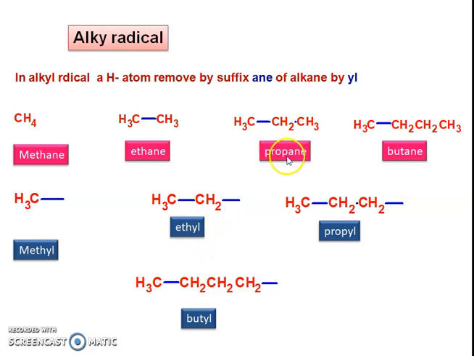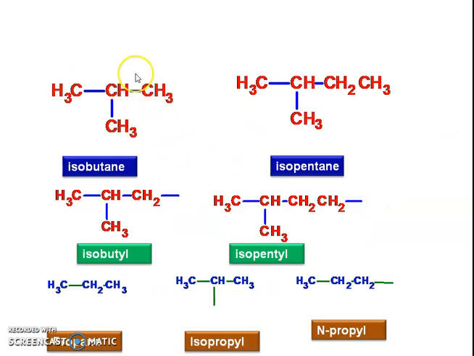The third alkane is propane, so the ane is replaced by yl, giving propyl. The last one is butane, so the ane is replaced by yl, giving butyl. Therefore, for the alkyl radicals we give the IUPAC name by replacing ane with yl.